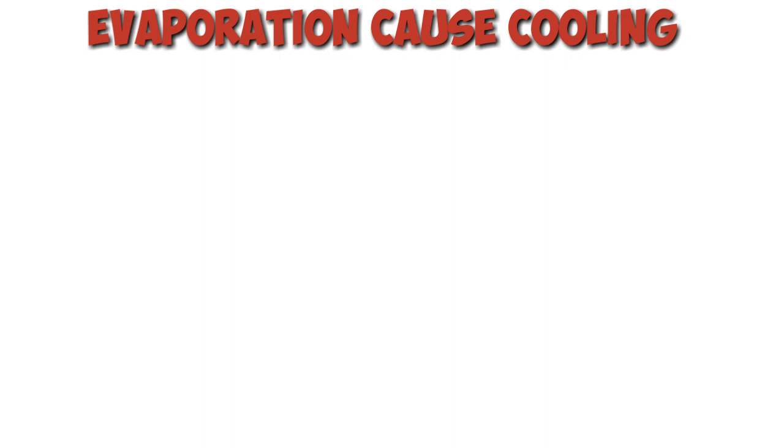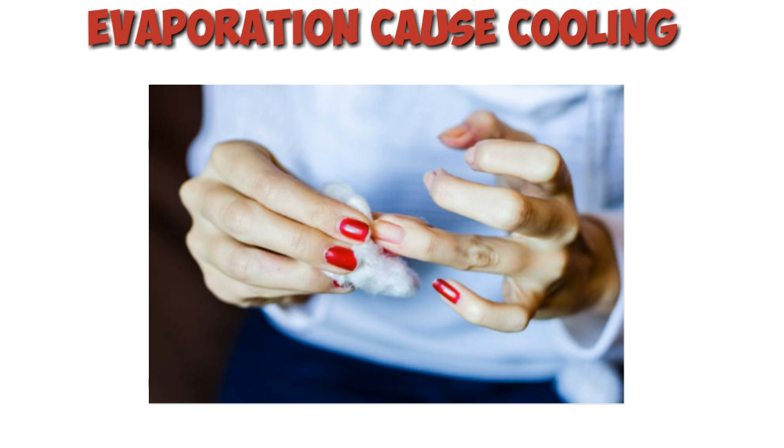Evaporation causes a cooling effect. The particles of liquid absorb energy from the surroundings to regain the energy lost during evaporation. This absorption of energy from the surroundings makes the surroundings cool. We feel cold when we put some acetone or nail polish remover on our hands. Here actually evaporation is taking place. The particles of acetone or nail polish remover get energy from our hand or from the surroundings and evaporate, making us feel cool.